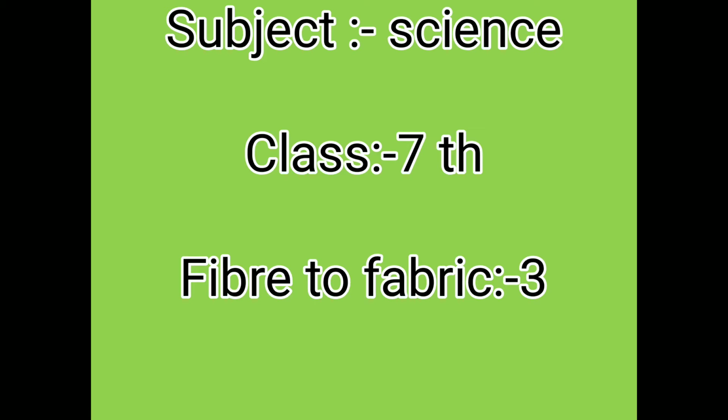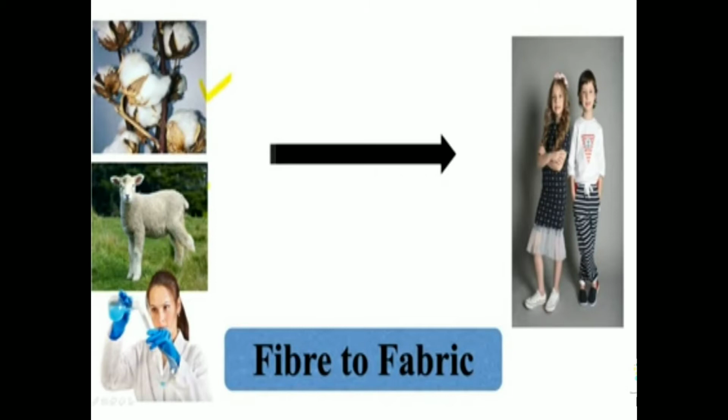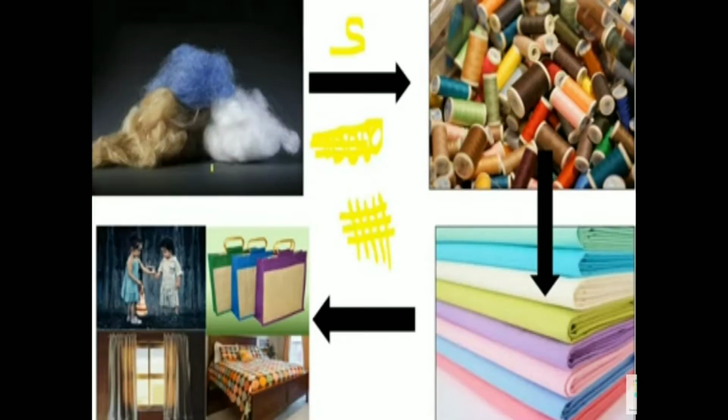Let's begin our chapter, Fiber to Fabric. We will learn how fibers which we get from plants, animals, and chemicals are ultimately converted into fabric, from which clothes, bed sheets, curtains, etc. are made. So these are fibers. We get these fibers from plants, animals, and chemicals.